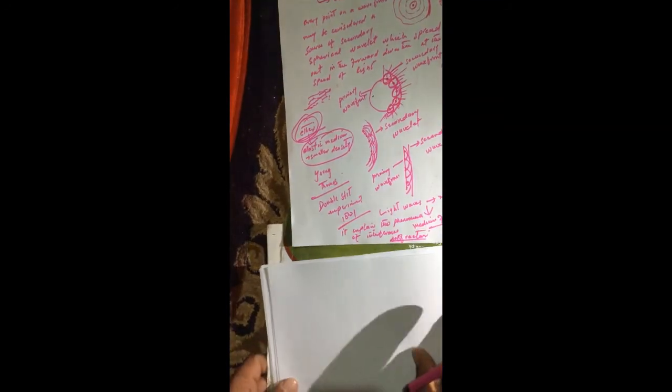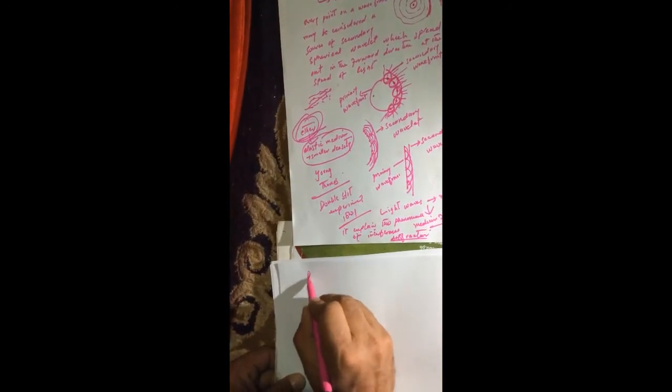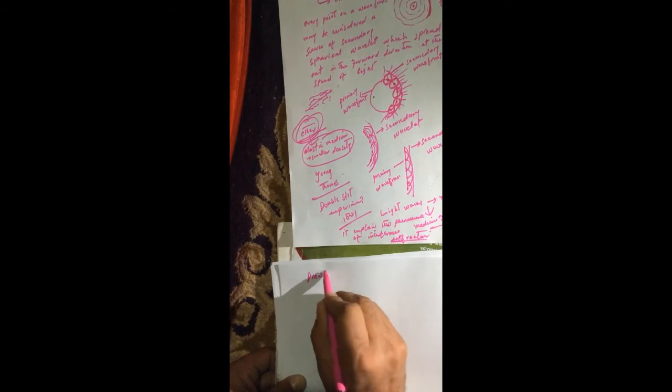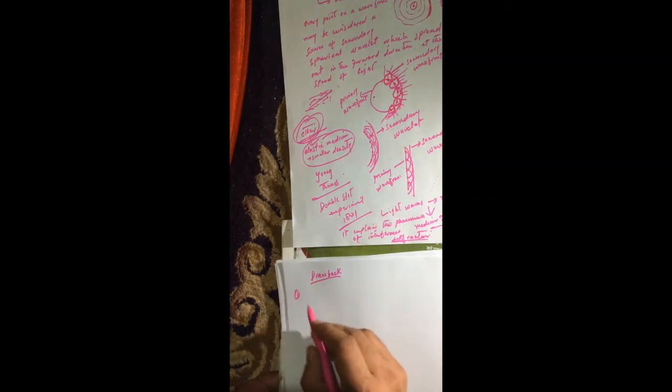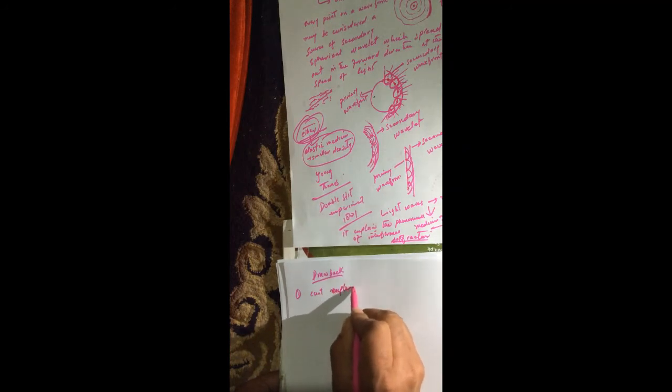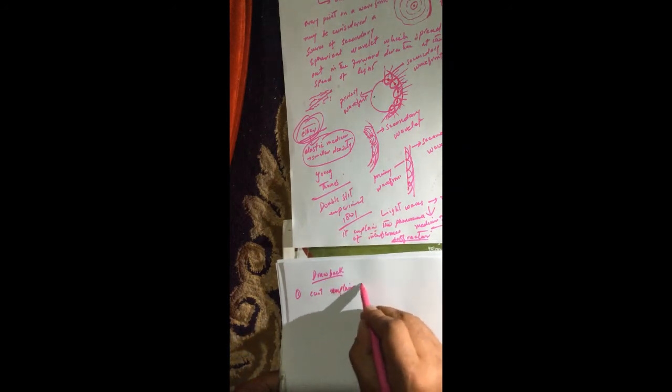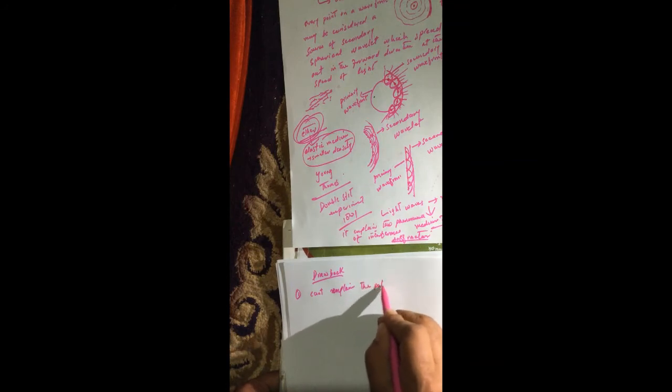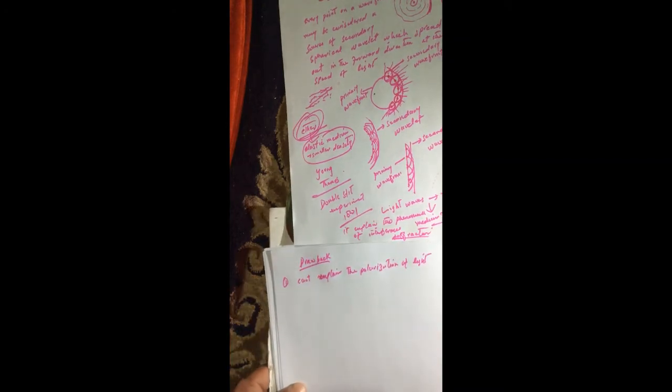The first drawback of this Huygens principle is that this principle cannot explain the polarization of light.